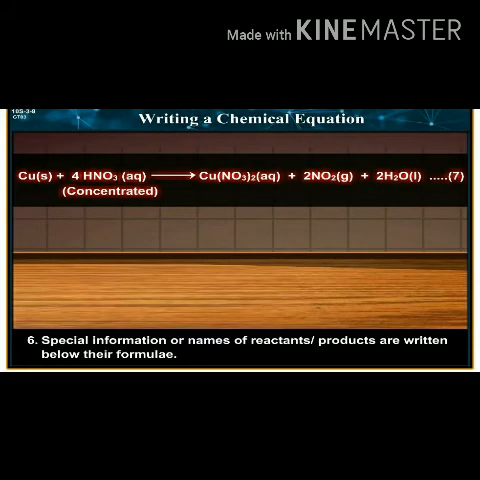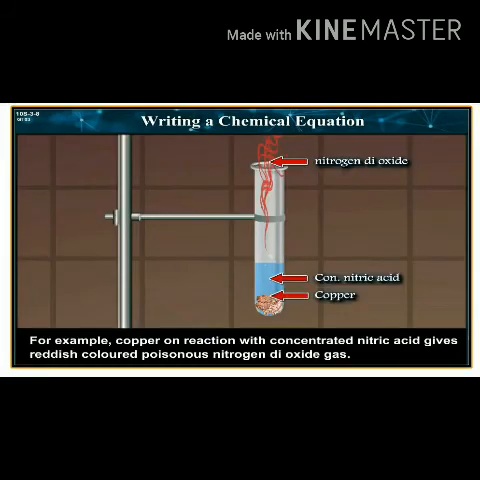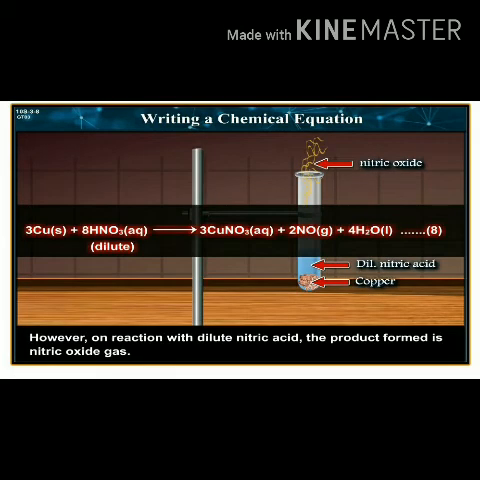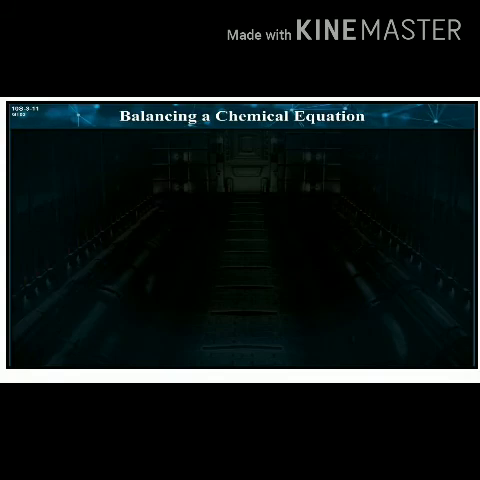6. Special information or names of reactants or products are written below their formulae. For example, copper on reaction with concentrated nitric acid gives reddish colored poisonous nitrogen dioxide gas. However, on reaction with dilute nitric acid, the product formed is nitric oxide gas.